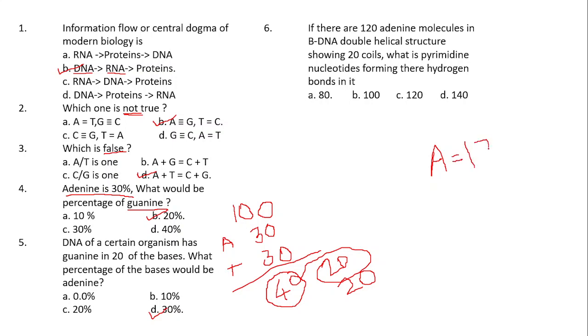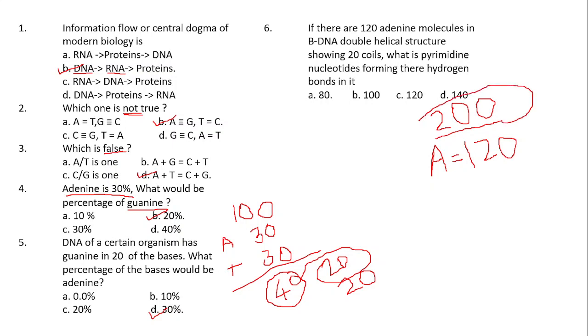120 adenine molecules are there, right? Let us consider 120 adenine molecules separately here. And where are the 120 adenine molecules? In the B-DNA double helical structure showing 20 coils. 20 coils means the total number of base pairs is equal to what? 200, because each coil will contain 10 base pairs. So if there are 20 coils, then 200 base pairs will be present.